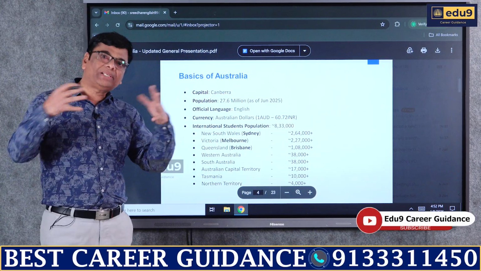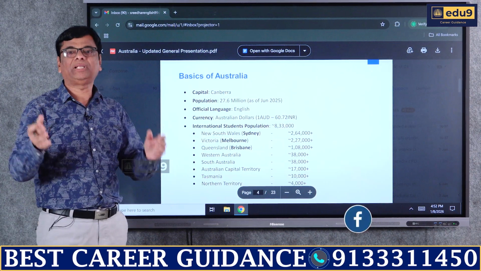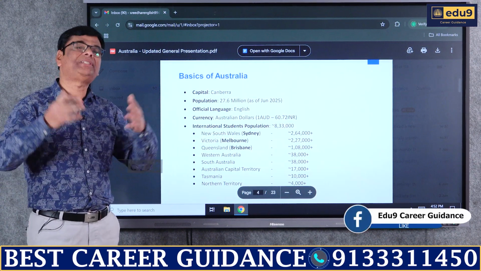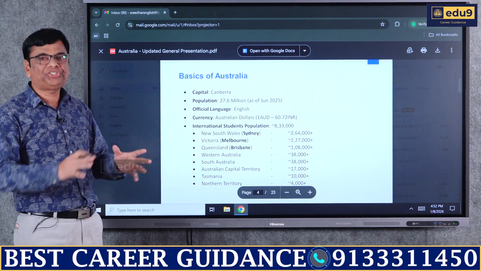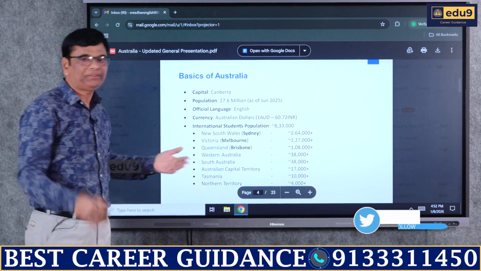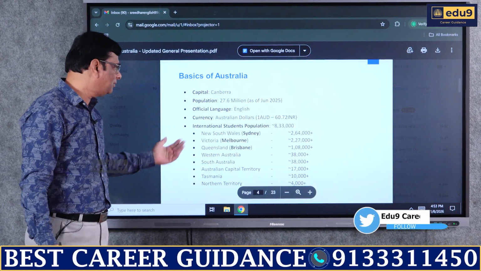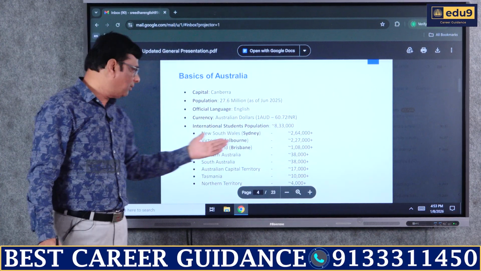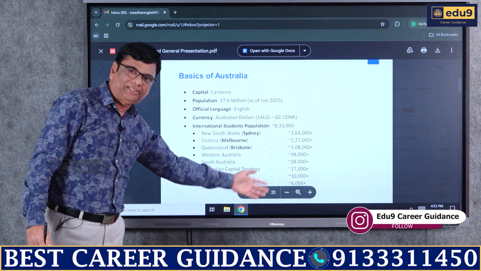This is from all the countries. So you can understand by this point how many people from all over the world come to Australia as a destination, because it's one of the popular destinations. And you can see the breakup also, like from which area, which city they are coming, enrolling themselves in different universities. New South Wales, Sydney, it is 2,64,000. Victoria, Melbourne, 2,27,000. Queensland, Brisbane, 1,08,000. Similarly, in some other areas, this is the breakup.